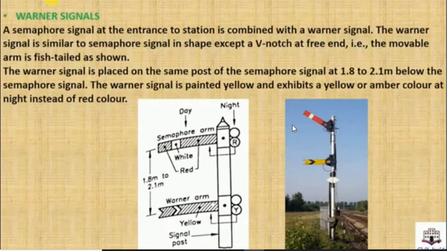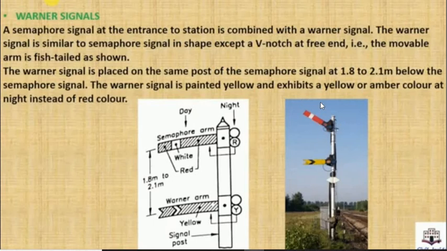Next one is the Warner signal. See, the Warner signal is also a type of semaphore signal. Okay, see here, a semaphore signal at the entrance to the station is combined with a Warner signal. Suppose this semaphore signal is provided near the station, 1 to 2 kilometers before the station. The Warner signal is similar to the semaphore signal in shape. As you can see, there is an arm of rectangular shape. It is also a rectangular shape arm. The shape is the same, but the only difference is this V notch.